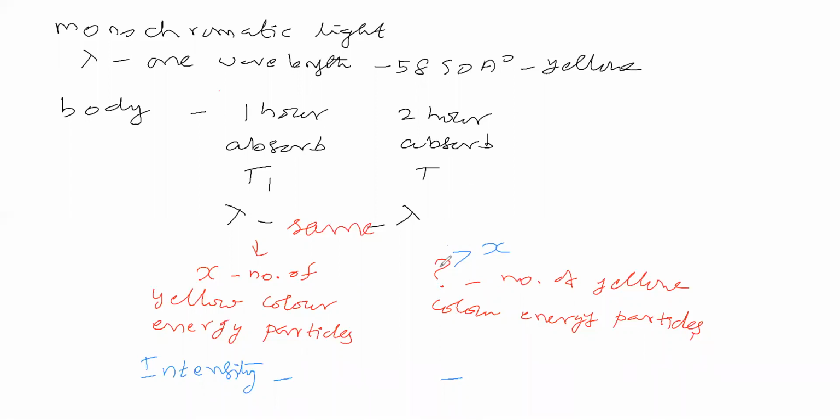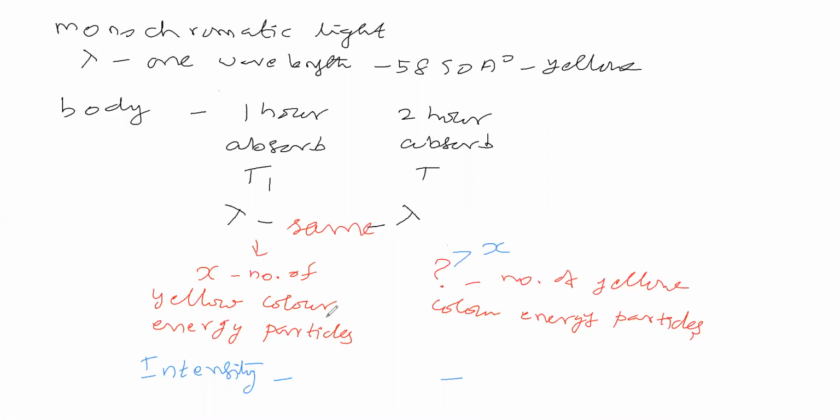How will it be? Do you say the intensity of radiation absorbed by the body here is the same or different? If you are saying different, where will it be high? Do you say it will be high at 2 hours or high at 1 hour? What do you say? Intensity of radiation.